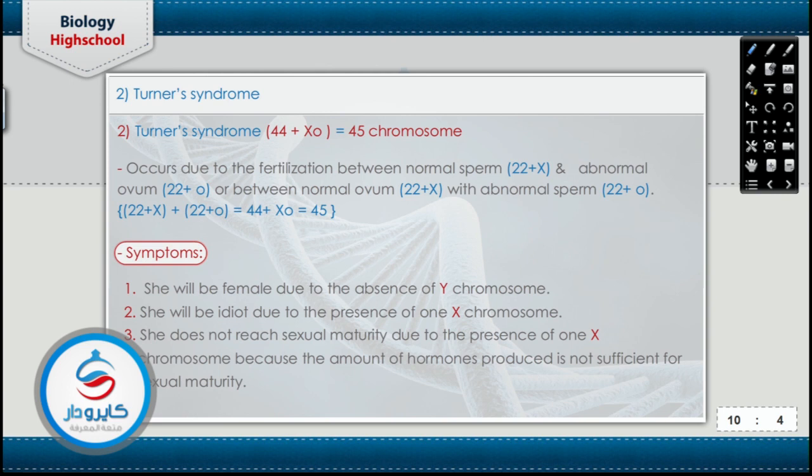مفيش X يبقى الفيميل هرمون هتبقى قليله، يبقى مش هتوصل للسكشوال maturity. But there is no Turner male syndrome. ليه ما ينفعش يبقى فيه Turner male؟ يعني ما ينفعش يبقى 44 plus YO because the absence of any X chromosome, which carries genes responsible for the growth and the continuance of life.